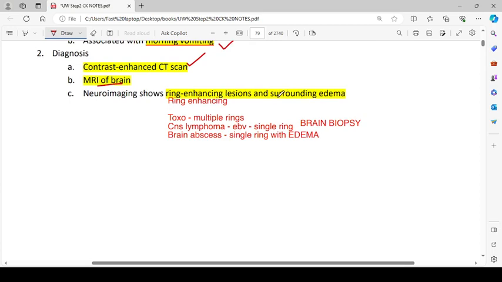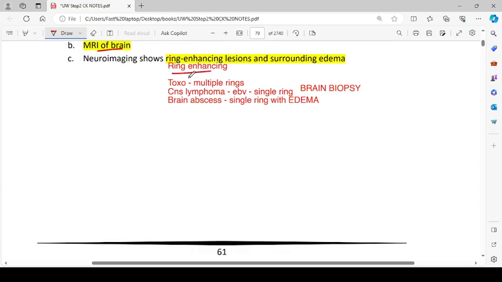Neuroimaging shows ring-enhancing lesions and surrounding edema. Ring-enhancing lesions are seen in toxoplasmosis, but there will be multiple rings. CNS lymphoma from Epstein-Barr virus shows a single ring, and brain abscess shows a single ring with edema. So if there is a single ring with edema, it is brain abscess. If just a single ring, you must suspect CNS lymphoma by Epstein-Barr virus, and toxoplasmosis has multiple rings. Brain biopsy should also be done.